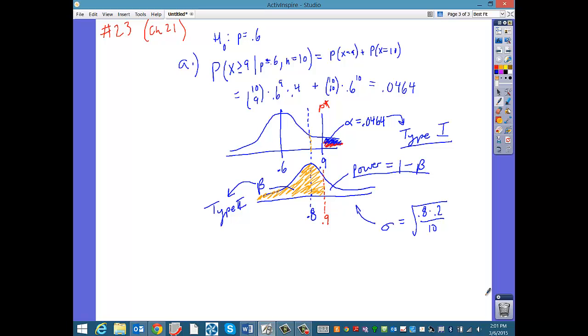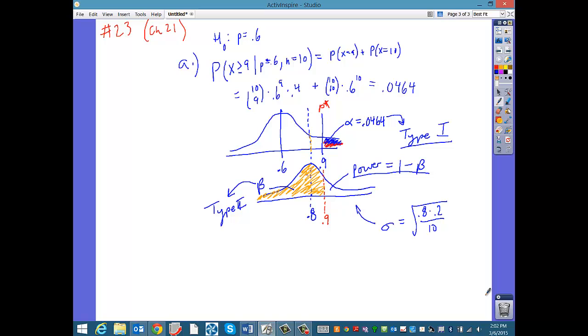Well, no, I shouldn't say only possible values for p. Those are the only possible values for p hat if we're only taking 10 shots, right? If that's what we're sampling from.